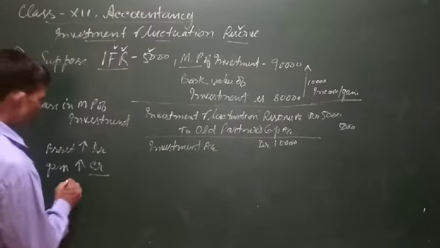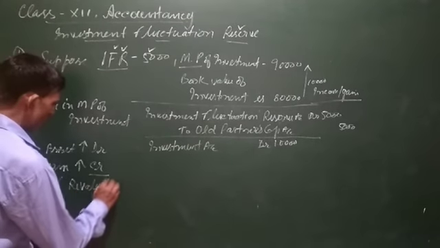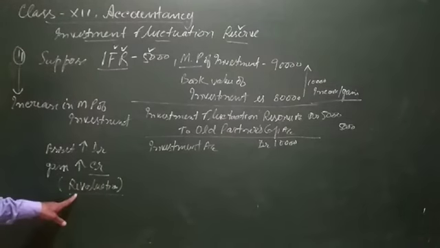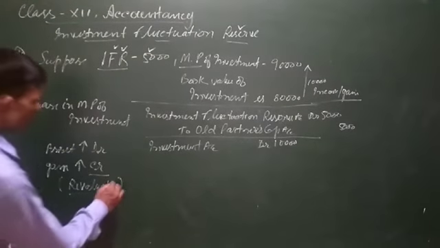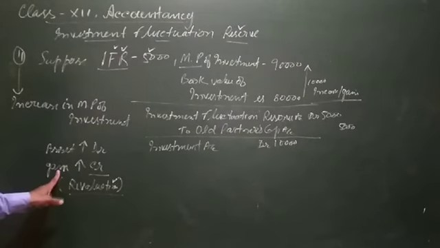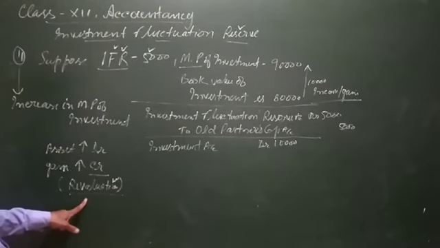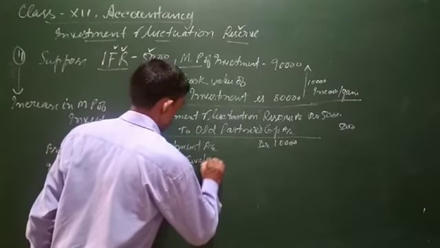So a new account is opened when there is an increase or decrease in the value of assets and liabilities, and that account is known as a revaluation account. Here the value of the asset is being revalued, the new value of the asset is being found out. So whatever increase, since it is a gain, will be credited to the new account by the name of revaluation account.